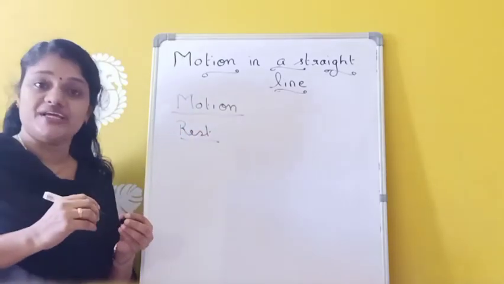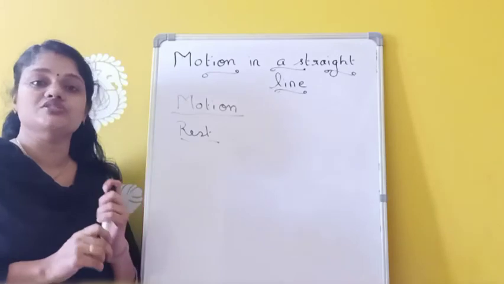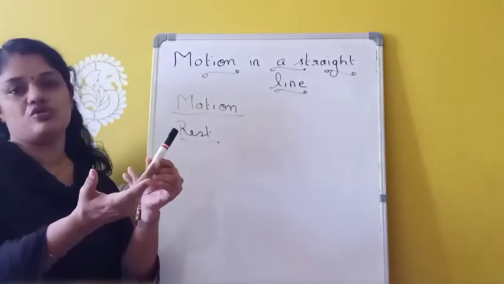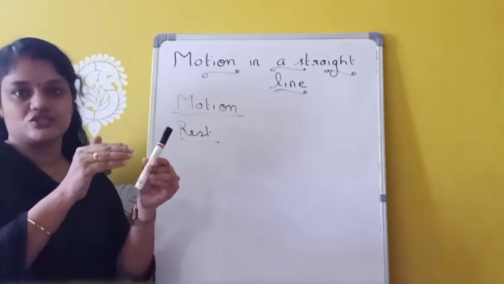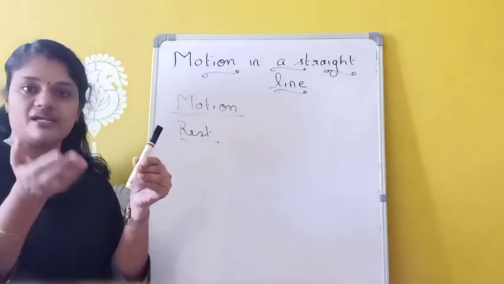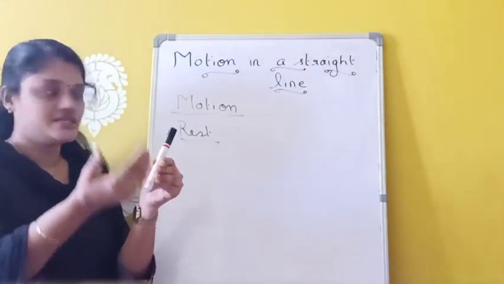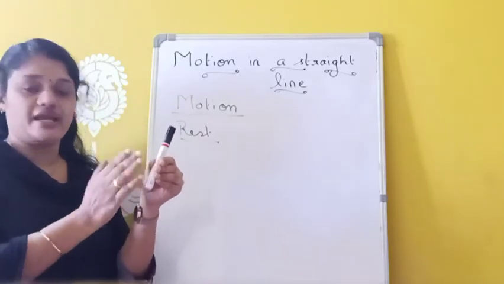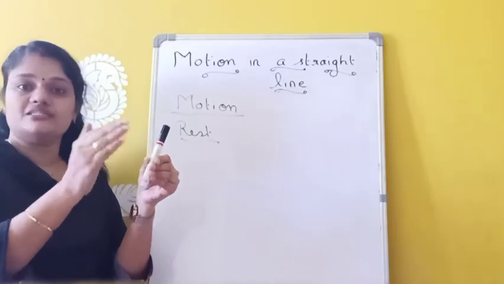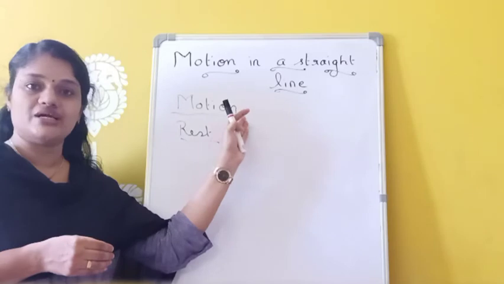Similarly, what is rest? A body is said to be at rest if it does not change its position with respect to time and surroundings. If you keep the body still here, that means it is not moving, so it is at rest. Whenever an object changes its position with respect to time and surroundings, the body is said to be in motion, and whenever it does not change its position, the body is said to be at rest. Okay, so this is the difference between motion and rest.